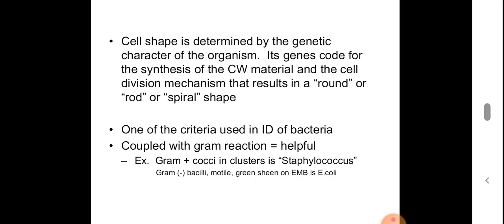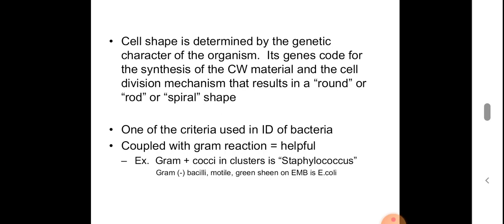Then one of the criteria which is used for bacterial identification is this particular shape of the bacteria, that is considered the morphology. This is one of the morphological features, the shape of the bacteria. Also, along with this shape of the bacteria, we can also use Gram staining to identify the bacteria. So for example, Gram staining plus cocci in clusters, it is Staphylococcus.